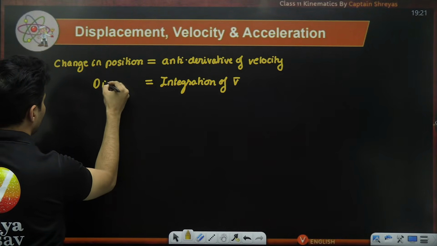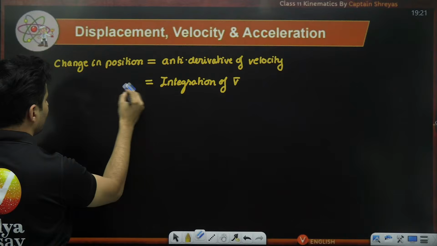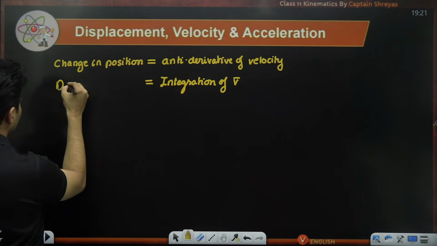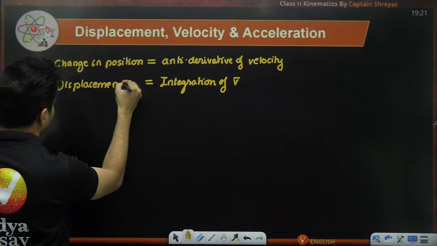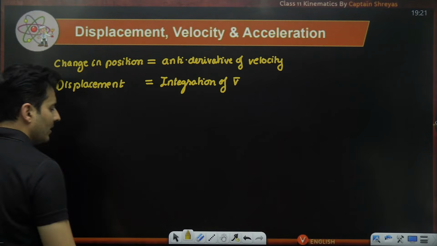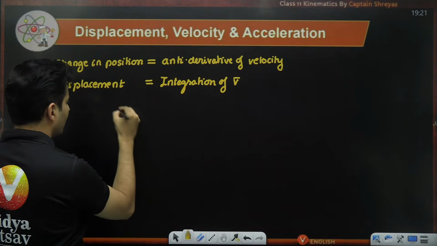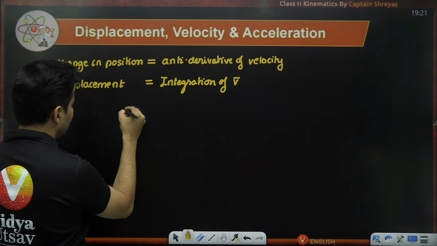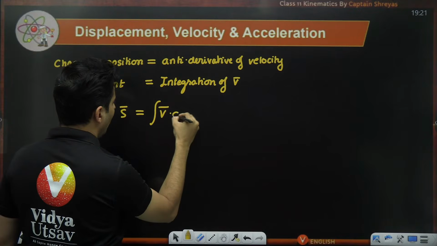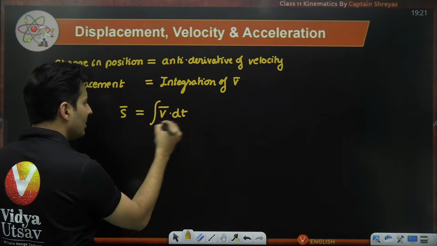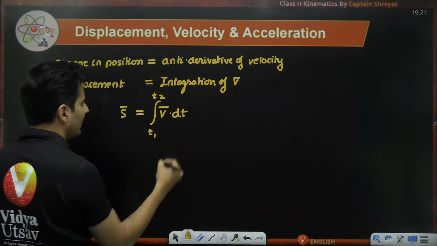What is the meaning of change in position? Displacement. So it is nothing but going to give you displacement. So displacement is integration of velocity. So if I put over here displacement, integration of velocity, that means integral of v with dt from some moment to some other moment.